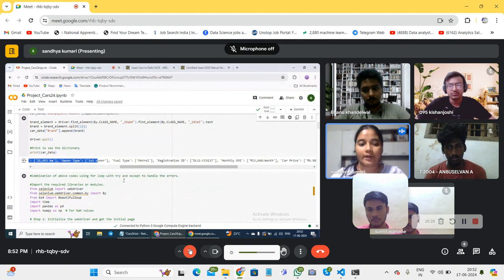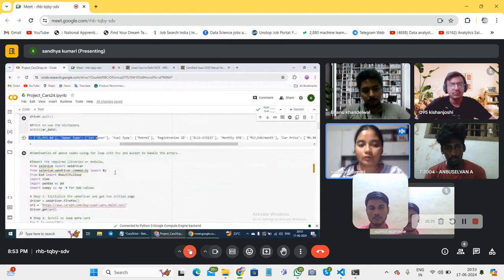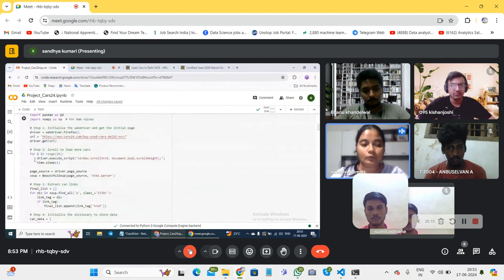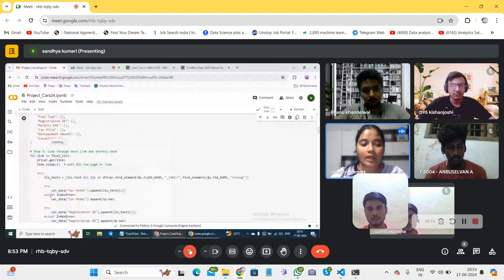After this we combined these two codes into one code using a for loop, so that everything is automated. We are using a for loop iterating over all the links and then extracting the data.